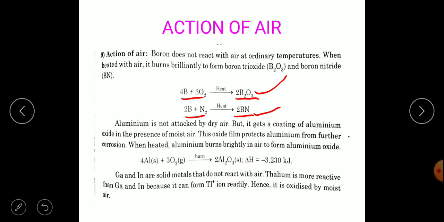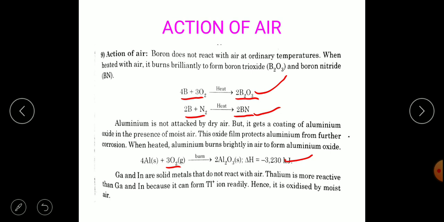When heated, aluminium burns brightly in air to form aluminium oxide. So, when aluminium is heated with air, it will form aluminium oxide. The ionization enthalpy will be 3230 kilojoule per mole. Gallium and indium are solid metals that do not react with air.